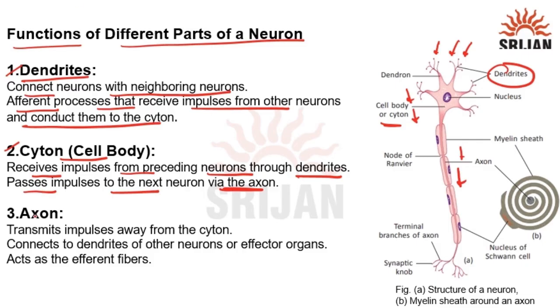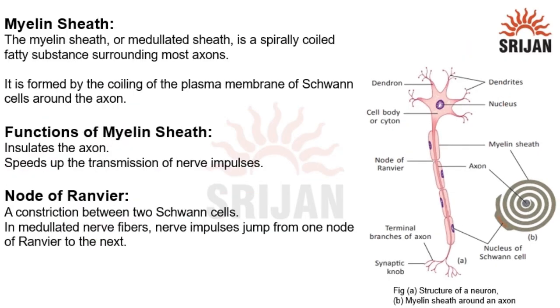Now, let's talk about the axon. The axon transmits impulses away from the cyton. It connects to dendrites of other neurons or effector organs. The axon acts as an efferent fiber.